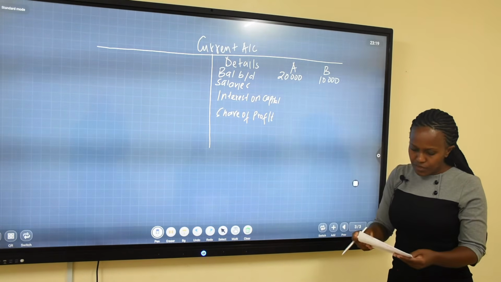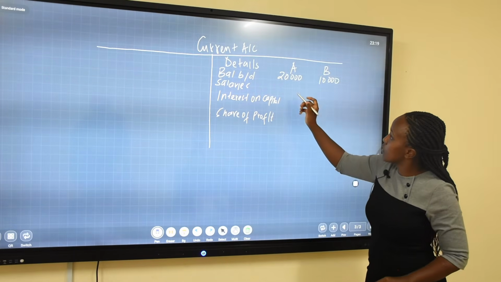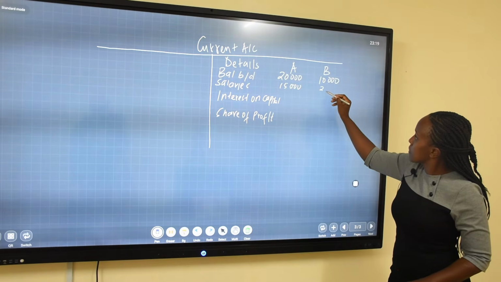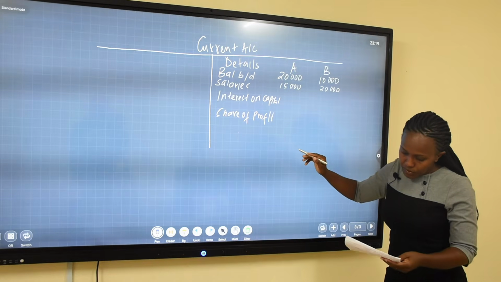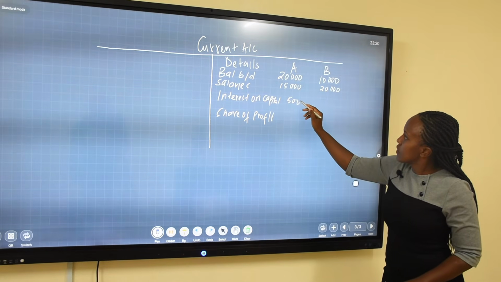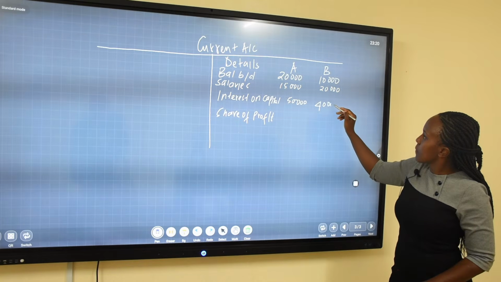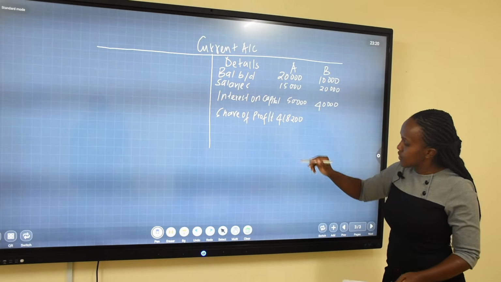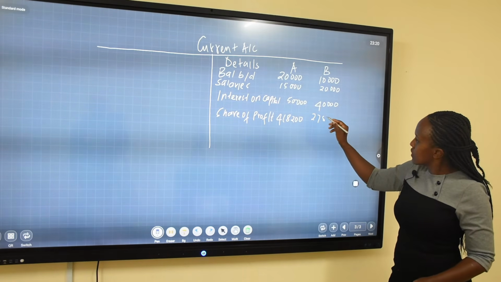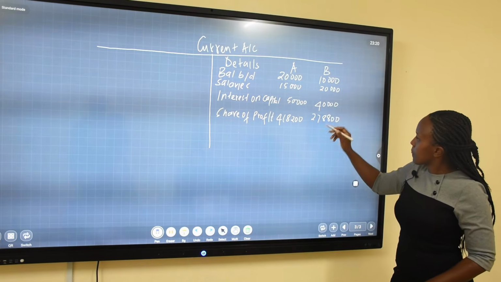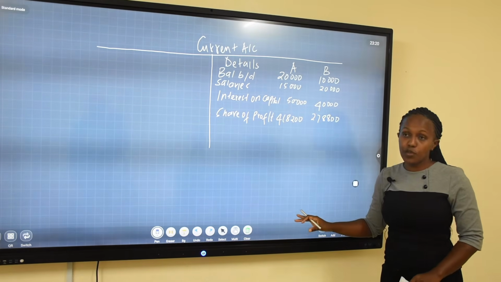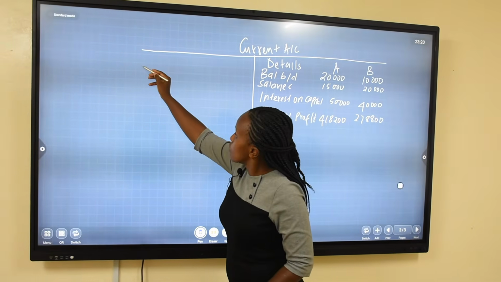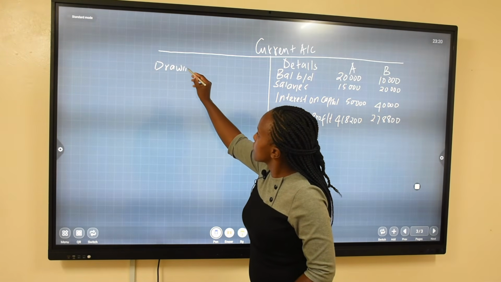So for the salaries they are going to receive, we have seen there that the salary is 15,000 and the salary is 20,000. For the interest on capital, you have 50 and you have 40,000. For the share of profit, we got 418,200 and 278,800. These are the amounts they are going to receive, which we have credited to this account. Anything they are going to be paying or anything they have taken is drawings.